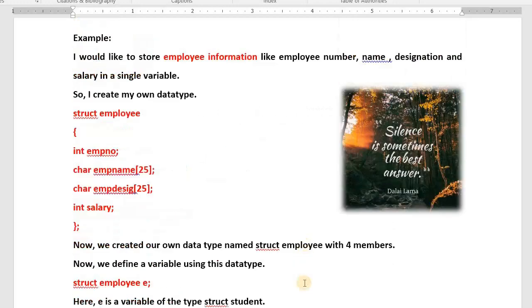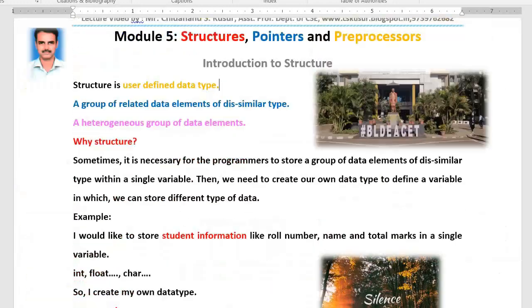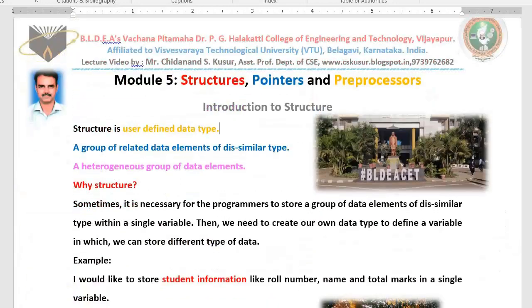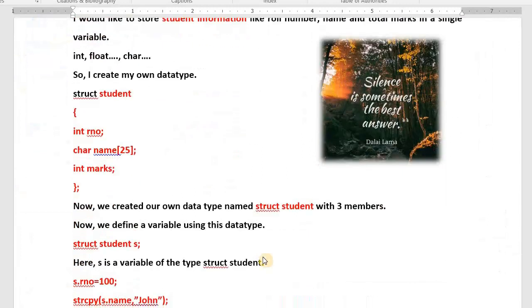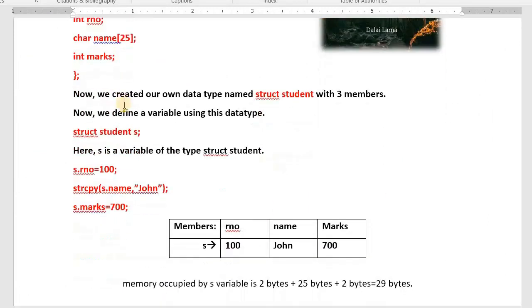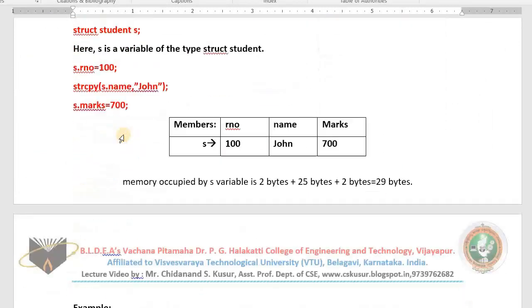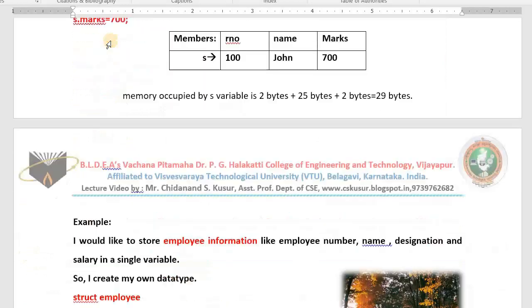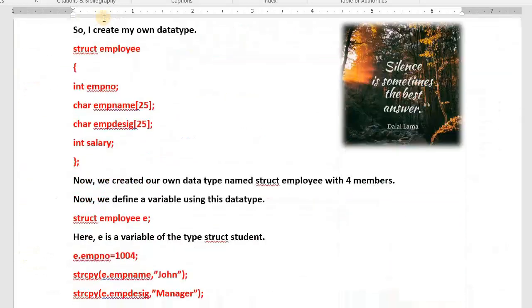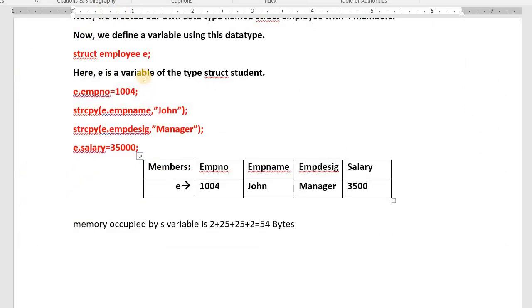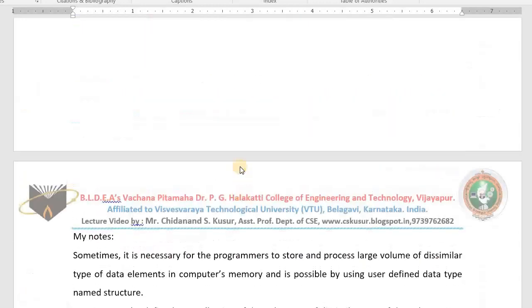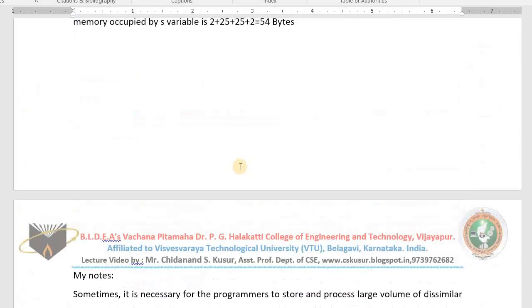I hope now you have become perfect. In this class I taught you what is structure, why structure, how to define structure, how to define structure variable, how to assign the values at compile time. Then I gave some examples for creating a data type, defining a variable and assigning the values. If you get a question on what is structure, why structure, explain like this with a good example by drawing the diagram. If you do so, you get very good marks.